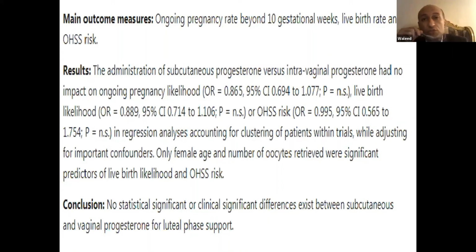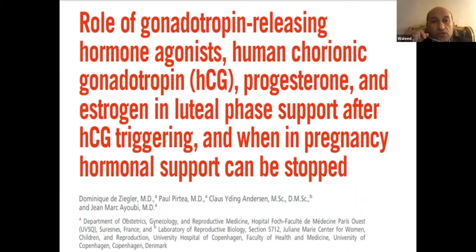Role of gonadotropin releasing hormone agonist, human chorionic gonadotropin, progesterone and estrogen in luteal phase support after HCG triggering, and when in pregnancy hormonal support can be started and stopped.